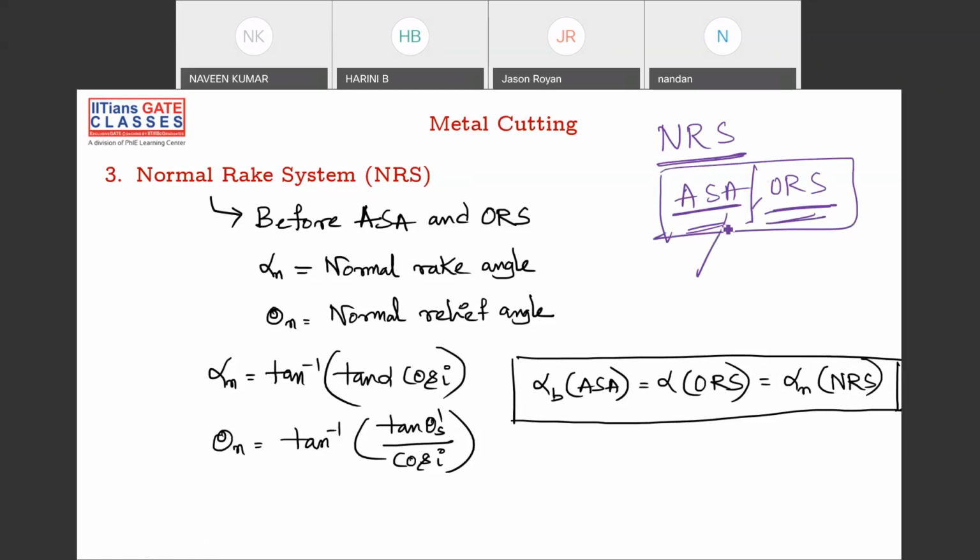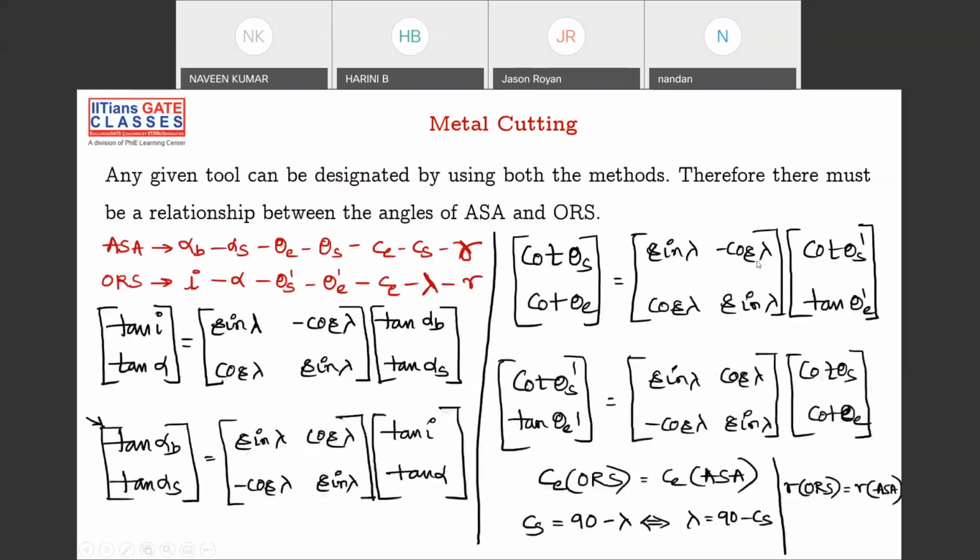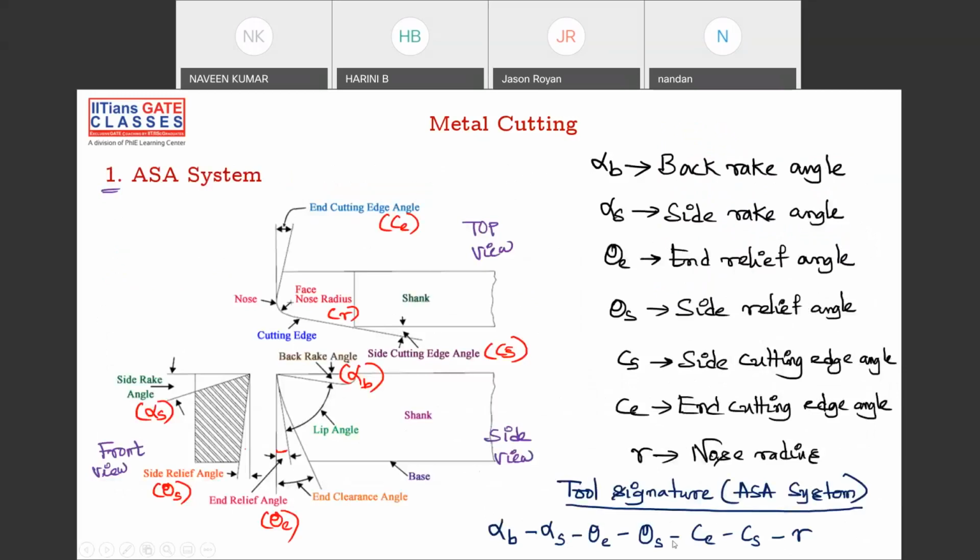In this, ASA is more important. So please remember the ASA system. I hope you have written this signature: alpha b, alpha s, theta e, theta s, C e, C s, R. In every couple, the second one is S. Please remember that. That's it.